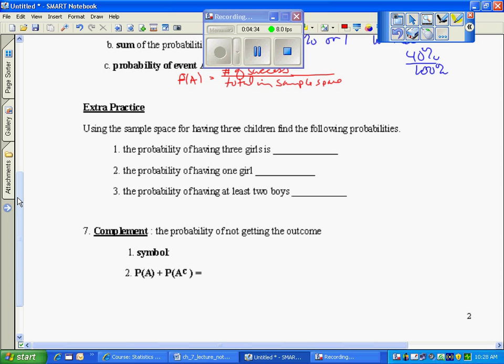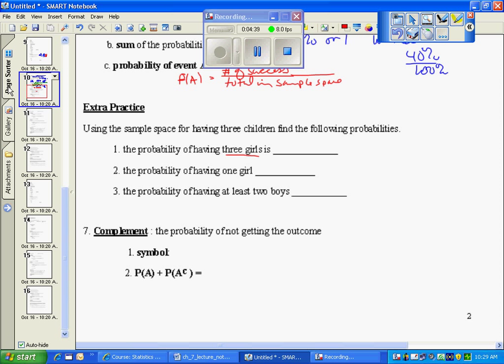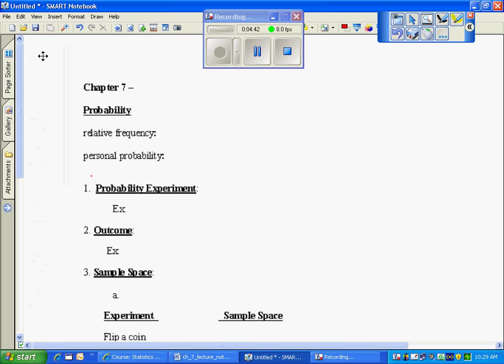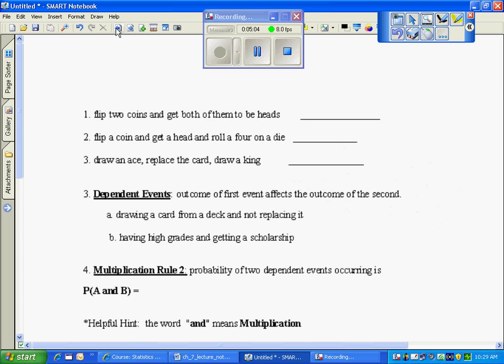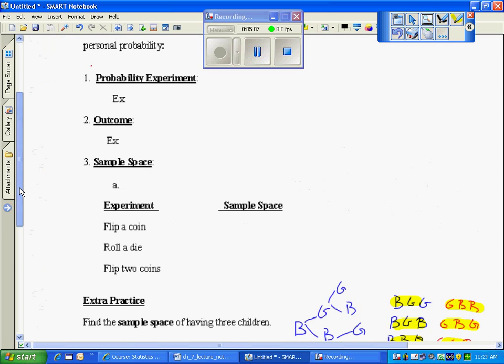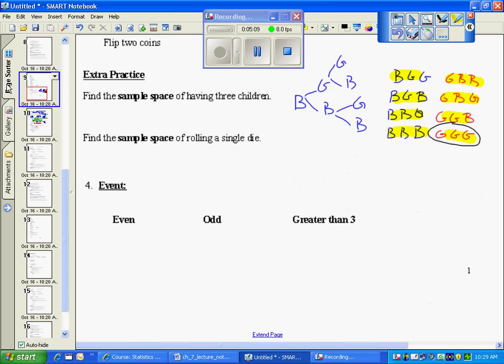So if I look at the probability of having 3 girls, well, if we go back to our sample space of having 3 children, what's the probability that I have 3 girls? Well, in my sample space, I had 8 items. How many times do I get all 3 kids being girls? Looks like it happens 1 of the 8. So if we look here, the probability would be 1 out of the 8 times.